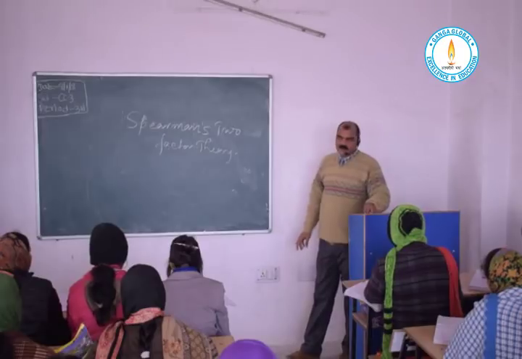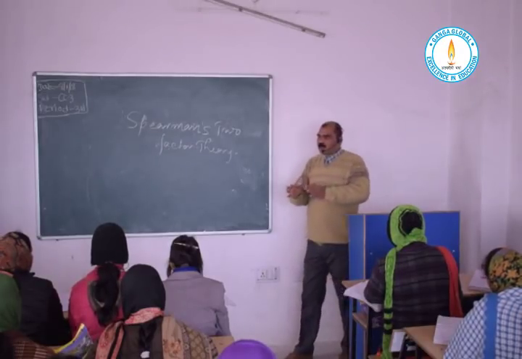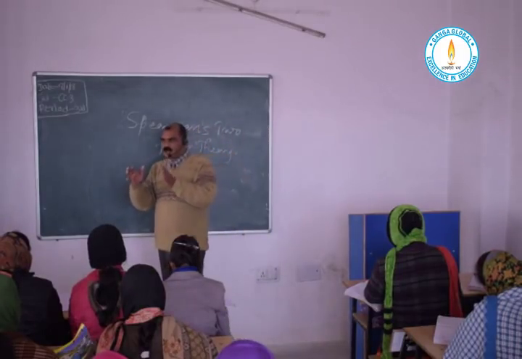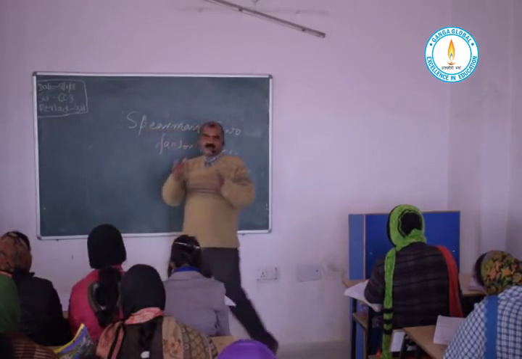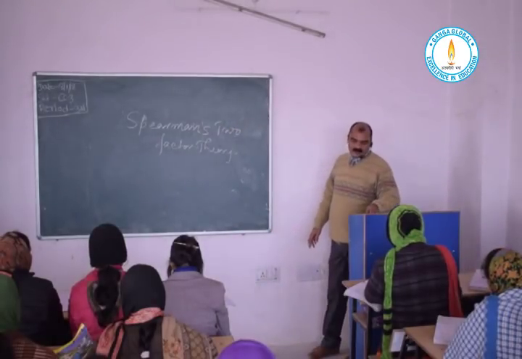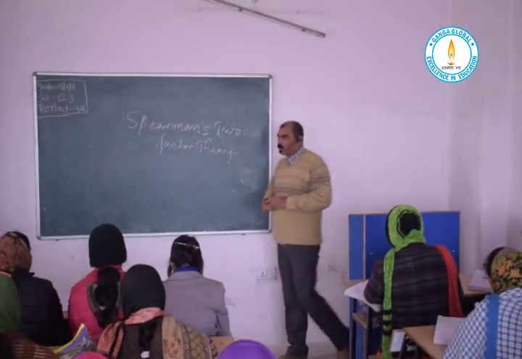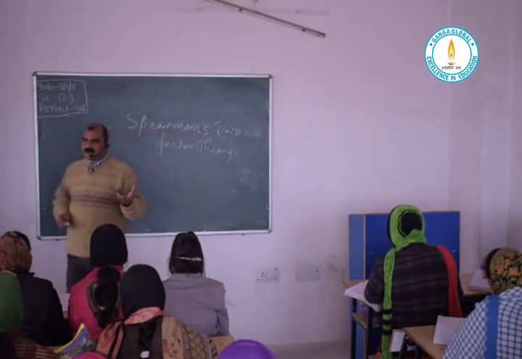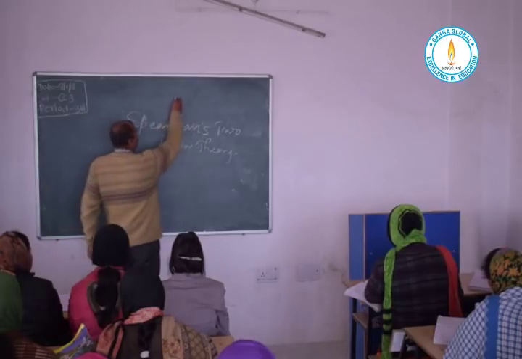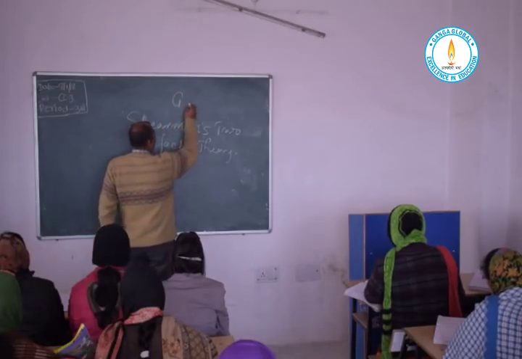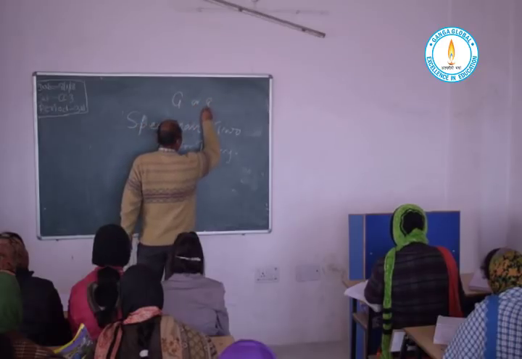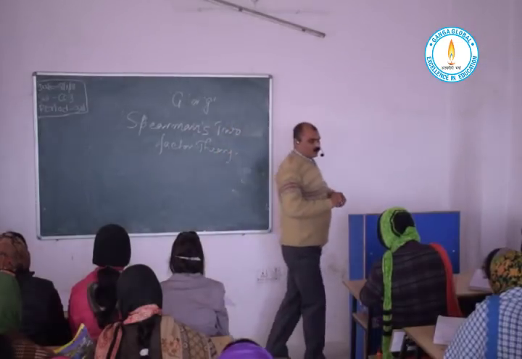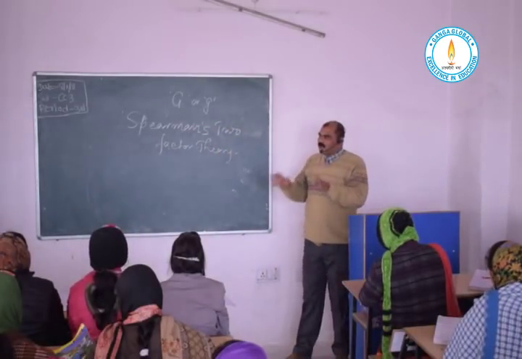Now in case of Spearman's two-factor theory, he said that every individual has a general intelligence level, and he defined this general intelligence level or general ability of one individual by capital letter G, or somewhere in the books it is also mentioned by small letter g. Now G represents the general intelligence of one individual.